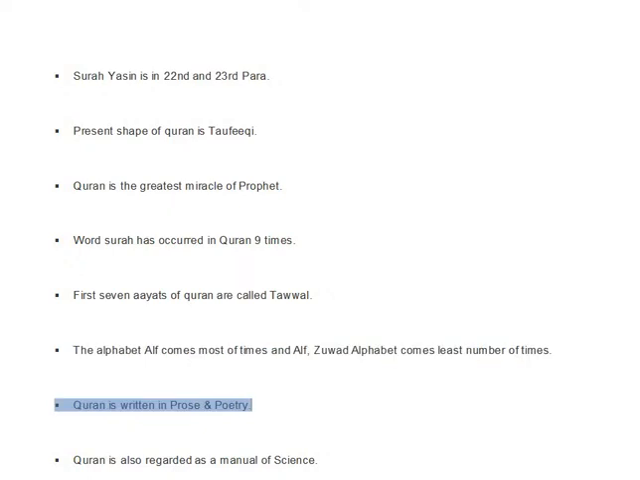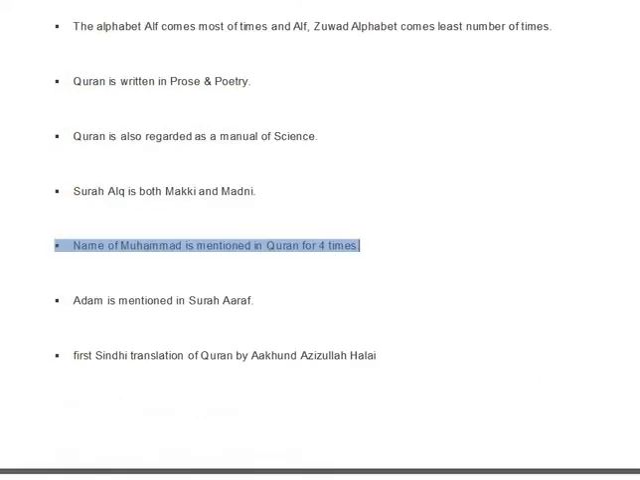Quran is written in prose and poetry. Quran is also regarded as a manual of science. Surah Alq is both Makki and Madni. The name of Muhammad is mentioned in Quran 4 times. Adam is mentioned in Surah Araf. The first Sindhi translation of Quran was by Akhund Azizullah Halai.